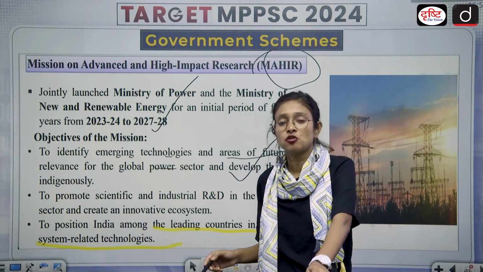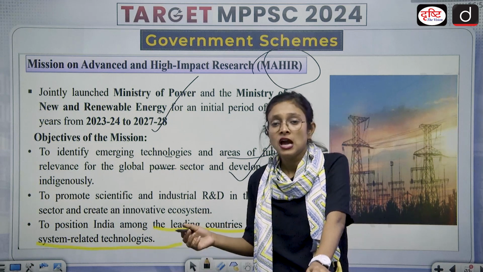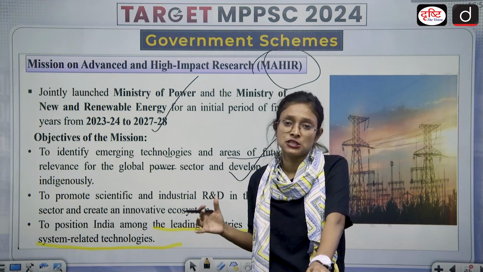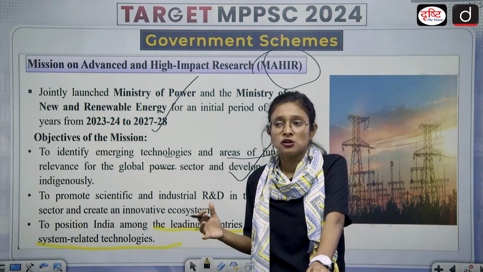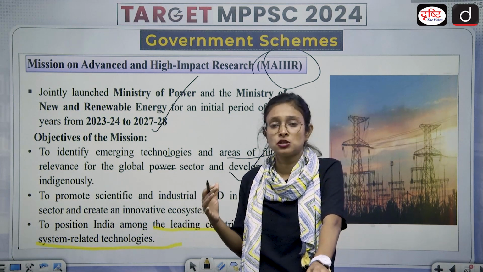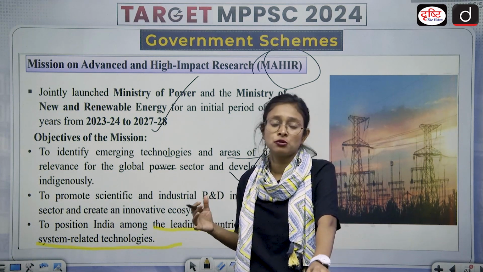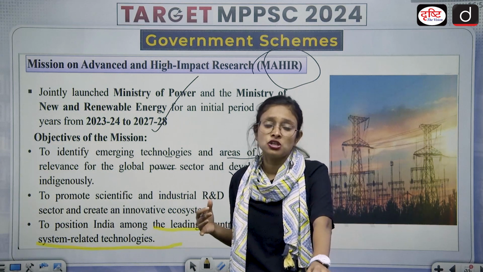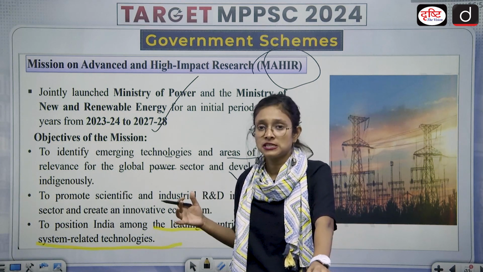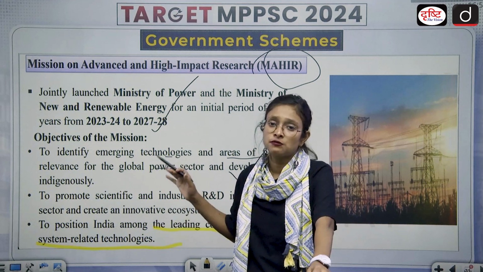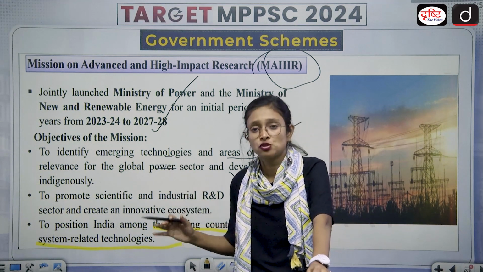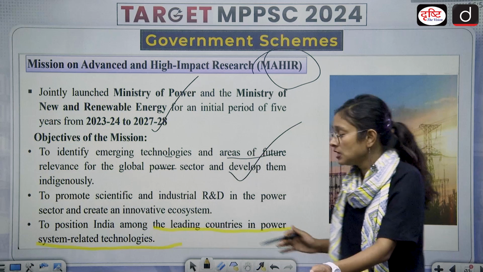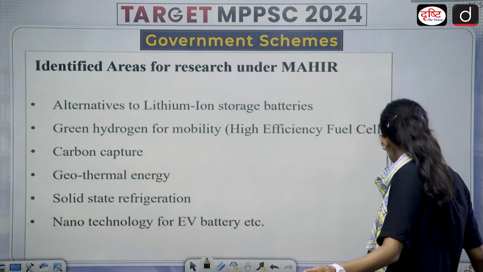So here they will be focused on renewable energy and how all these kinds of techniques will be developed indigenously, because India has also taken a pledge to reduce carbon and reach zero emission by 2070. So in order to strengthen such facilities, these things will be promoted and it will be helpful to achieve India's target, which is zero emission by 2070.